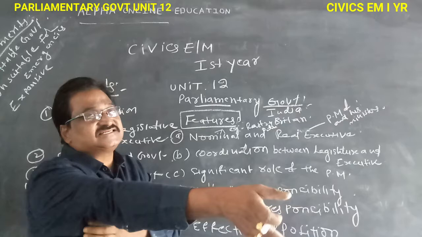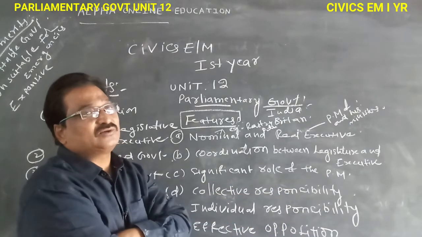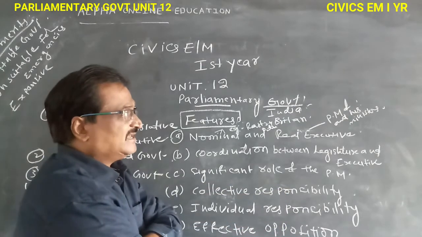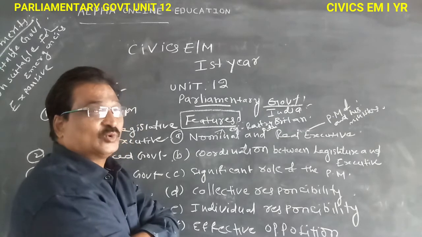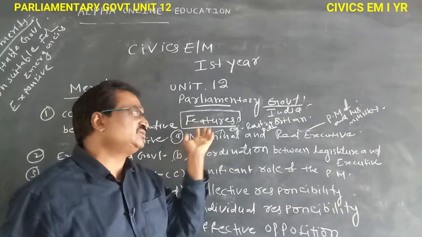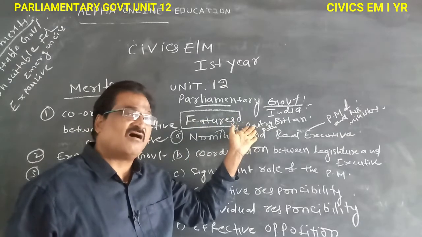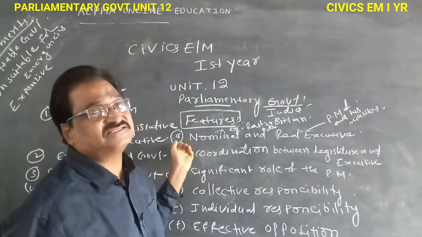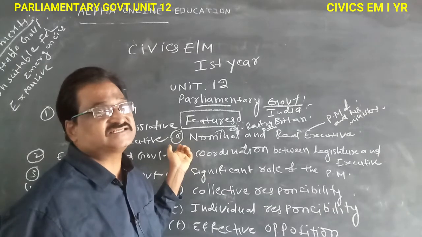The administration is in total the side of the nominal executive, but the real executives maintain total authority. In our Indian side, the nominal executive is the President of India or Rashtrapati. The real executives are the Prime Minister of India and his ministers.